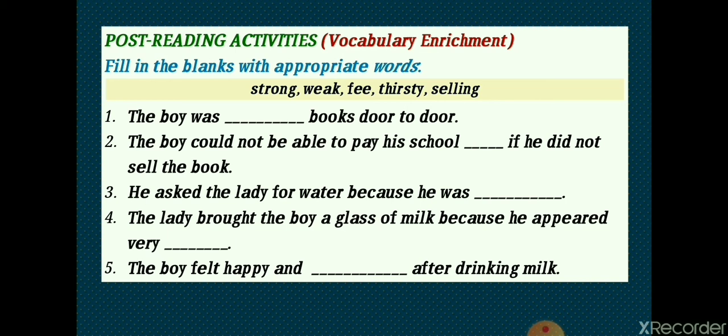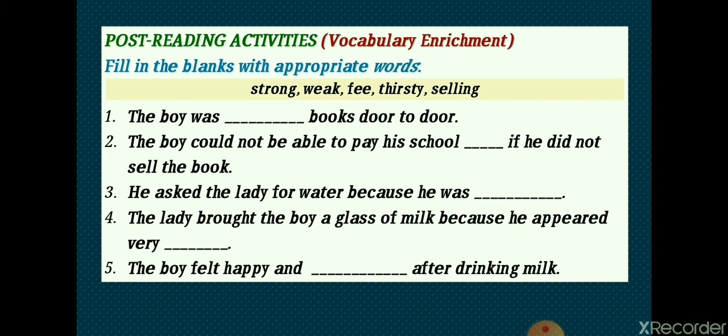Number 3. He asked the lady for water because he was dash. Right, he wanted water because he was thirsty. He asked the lady for water because he was thirsty. Number 4. The lady brought the boy a glass of milk because he appeared very dash. Dear students, you know the milk was offered because he was looking weak. So weak is the right answer. The lady brought the boy glass of milk because he appeared very weak.